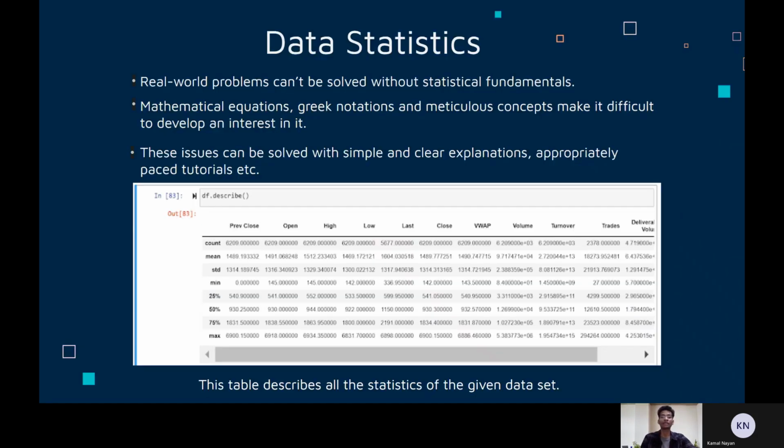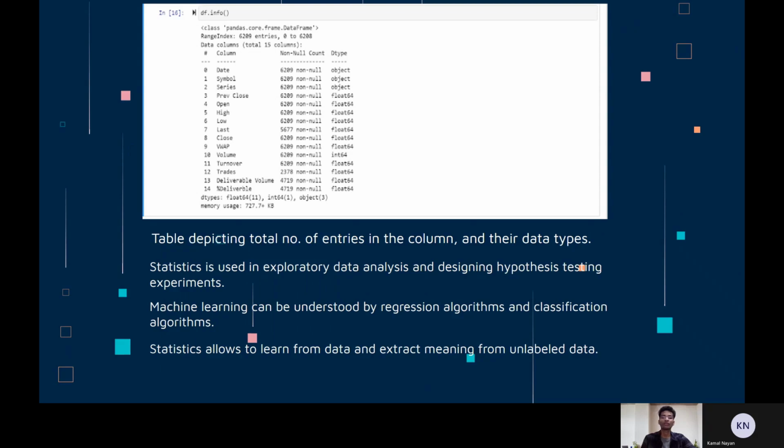Data are the individual pieces of factual information which have been recorded and used for analysis purposes. It is the raw information from which statistics are created. Statistics are the results of data analysis, its interpretation and its presentation, which is followed by the decision-making part for any market. The image shows the number of relevant data entries, which is 6,209.